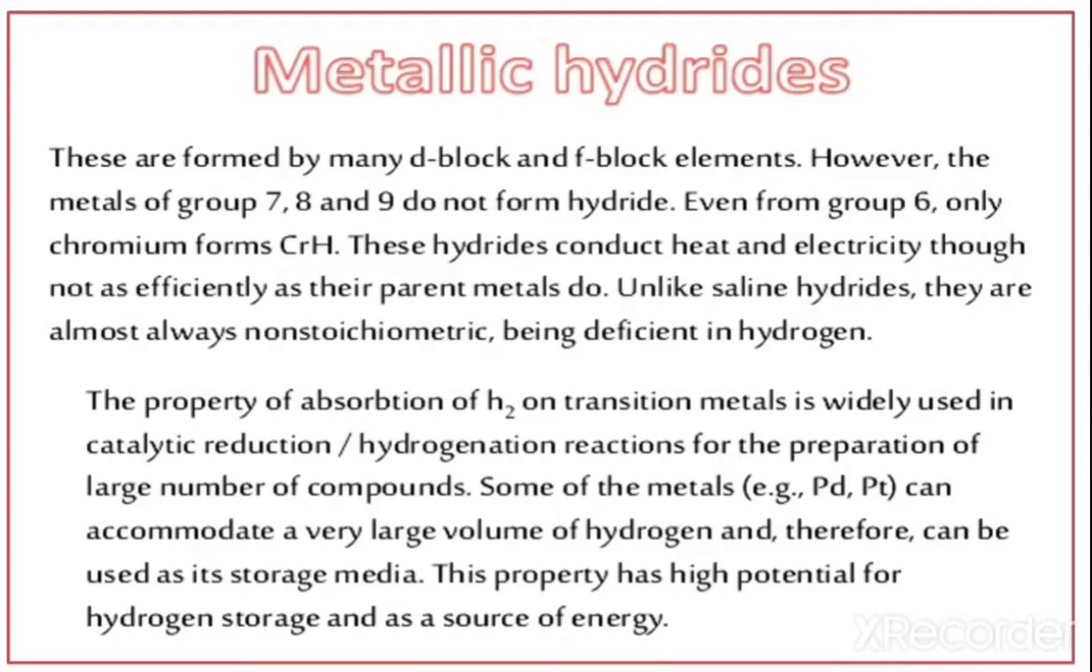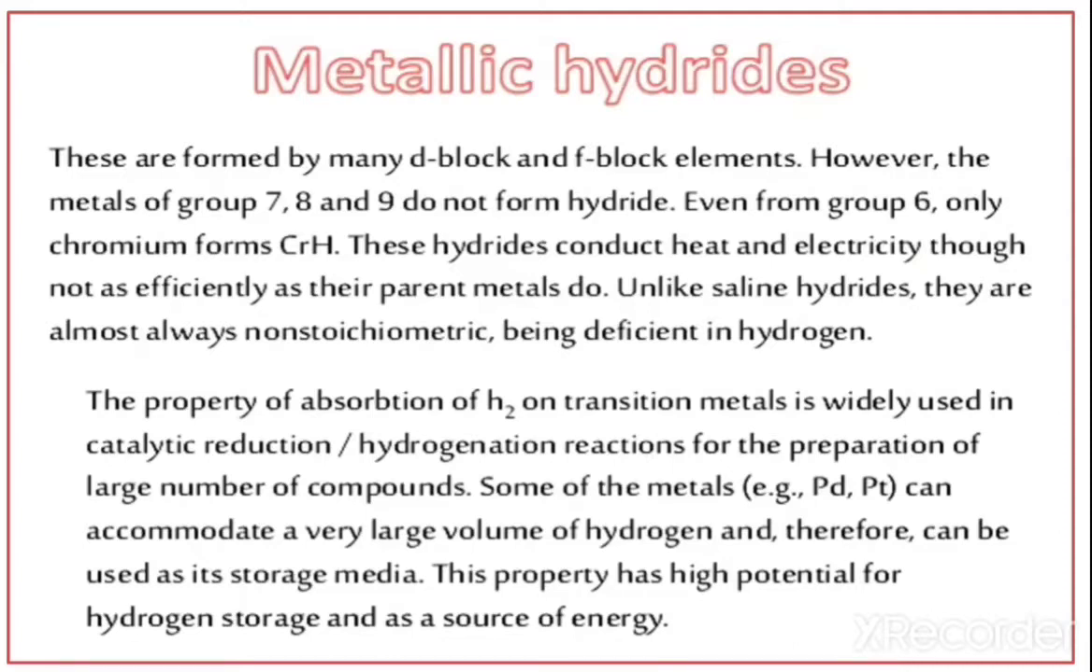First thing is that metallic hydride is formed by the D and F block elements. Now the metals of group 7, 8 and 9 do not form metallic hydride. Even from group 6, only chromium forms chromium hydride. Second thing is that metallic hydride conducts heat and electricity, unlike the saline hydrides. They are almost always non-stoichiometric. That means they have variable composition, or we call it being deficient in hydrogen.